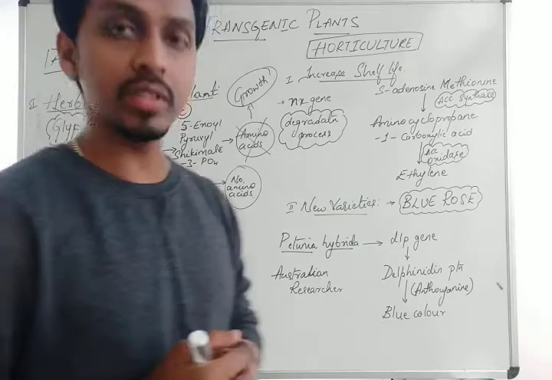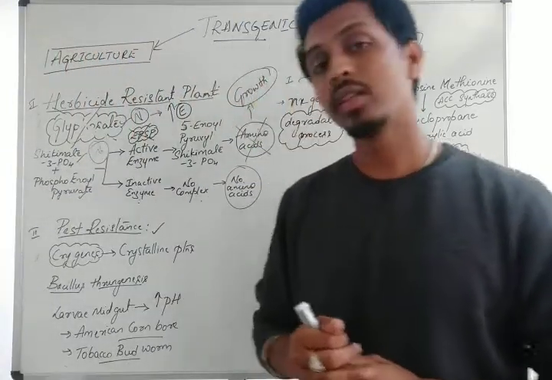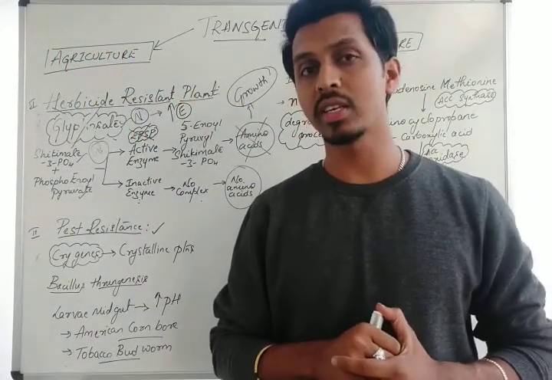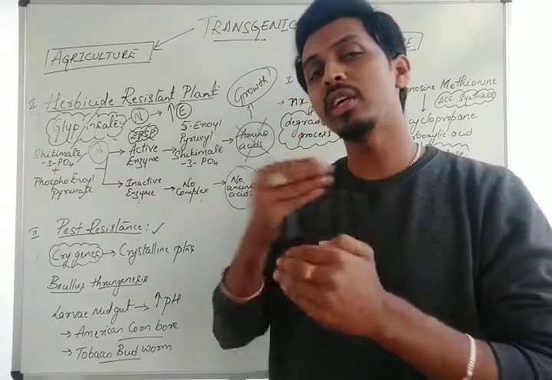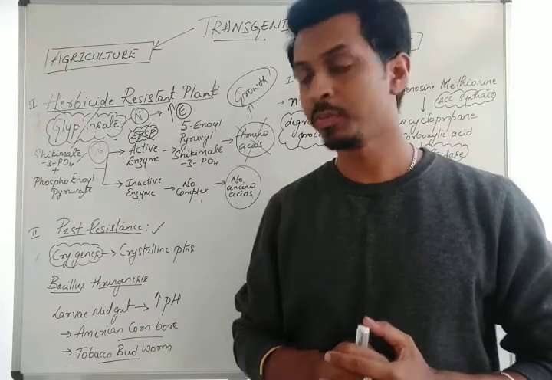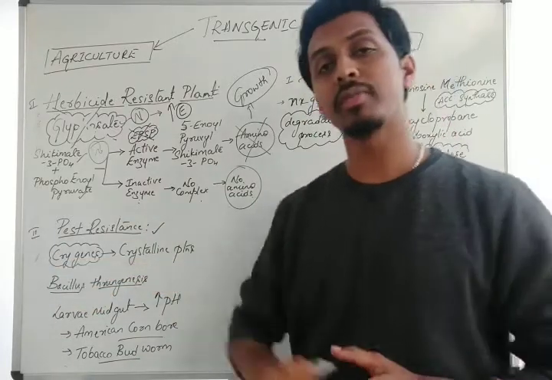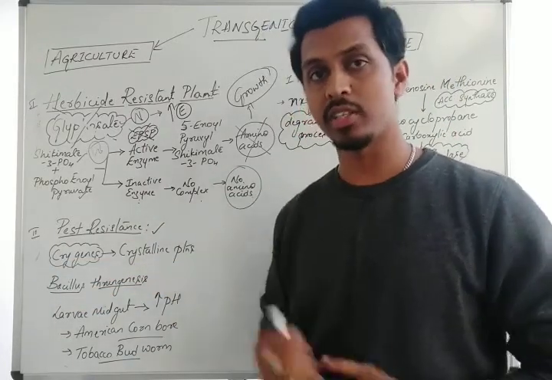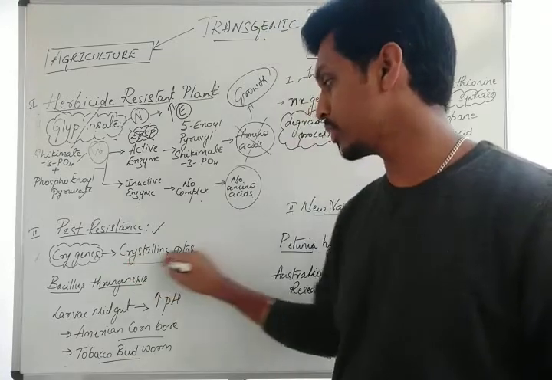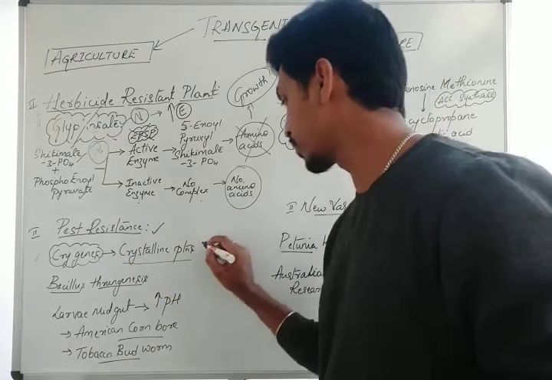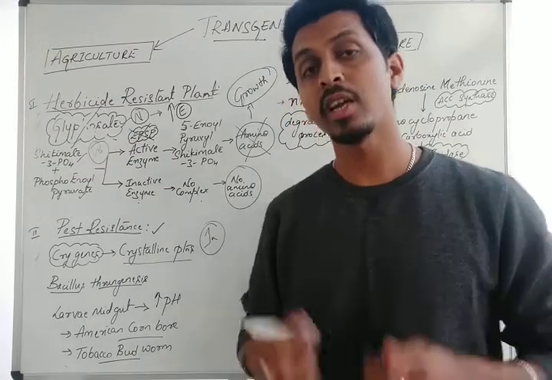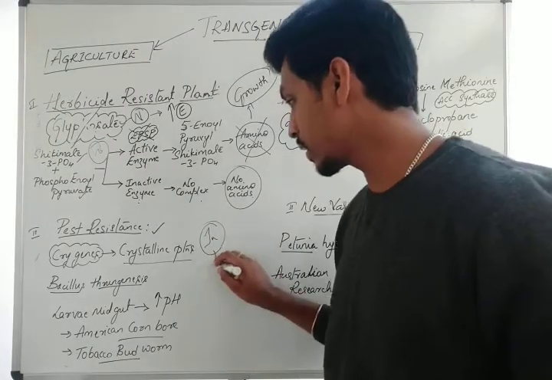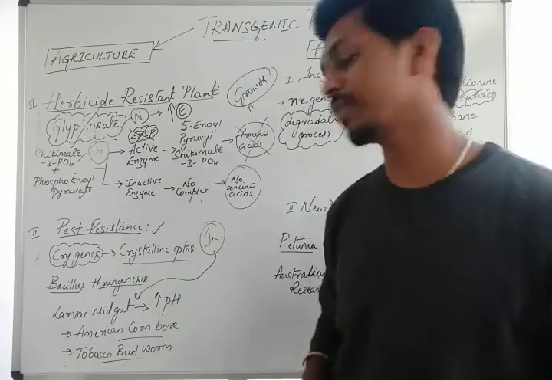Now what is the activity of this crystalline protein? The feeding stage of any insect is the larva. So in the larva stage they try to eat more and more so that they can grow. So by adding the gene of my interest, the cry gene, into the plant, the plant produces crystalline protein. This crystalline protein is inactive. And when does it get activated? Once it enters inside the midgut of the larva.